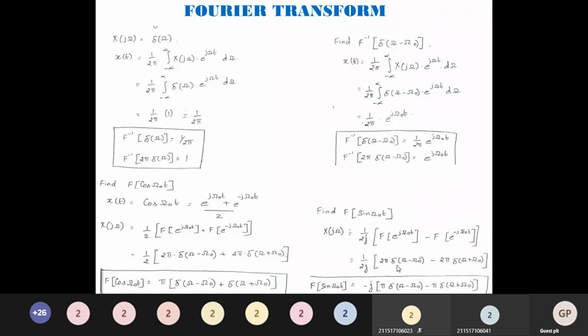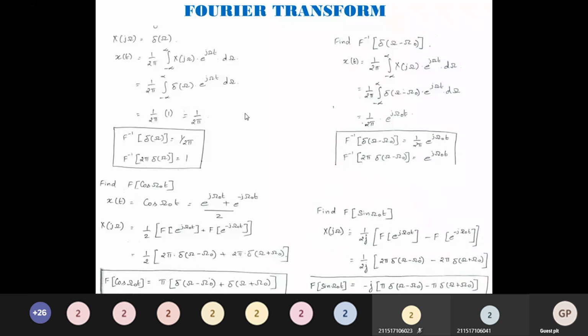So the Fourier transform of sin omega naught t is 1 by j, which can be rewritten as minus j, pi del of omega minus omega naught, minus pi del of omega plus omega naught. So very simple.